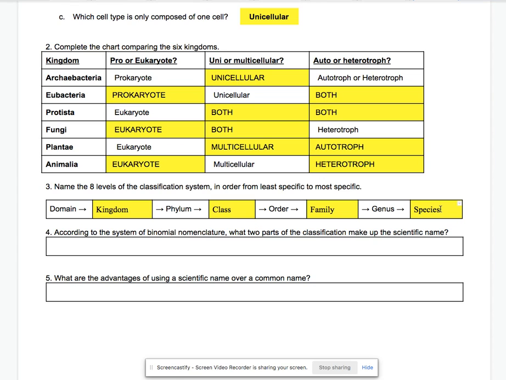Number 4, according to the system of binomial nomenclature, what two parts of the classification make up the scientific name? That's going to be the genus and the species. Those two always make up the scientific name. Remember, when you write these out, genus is always going to be capital, so the first word will always have a capital letter, and species will always be lowercase, so the second word is going to be lowercase. Remember, these are Latin or German-based words. You're going to italicize them when you type them out.